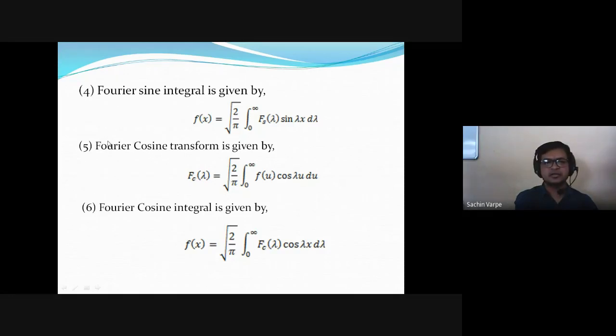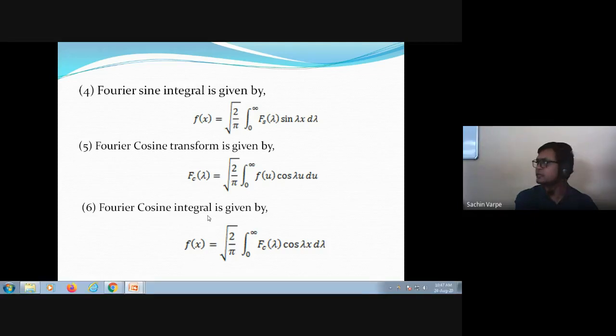In a similar manner, we can write the symmetric form of the cosine transform and its integral. So fc of lambda is root of 2 by pi times the integral from 0 to infinity f of u cos of lambda u du, and its integral is obtained when we substitute fc of lambda into f of x.